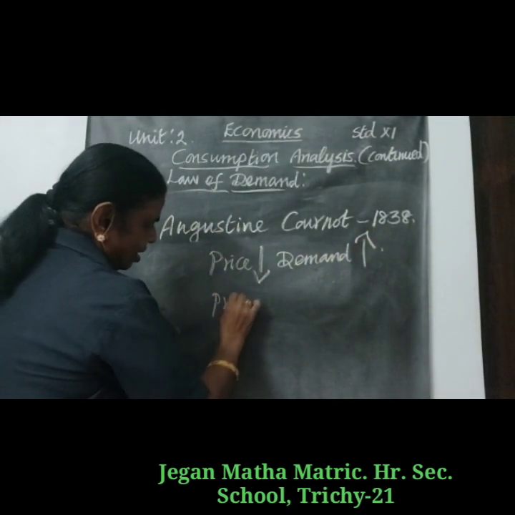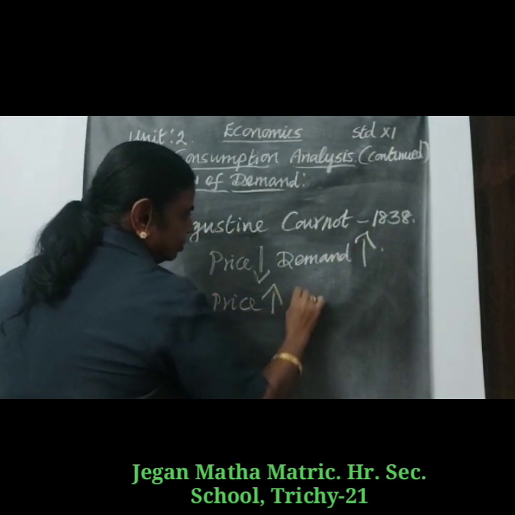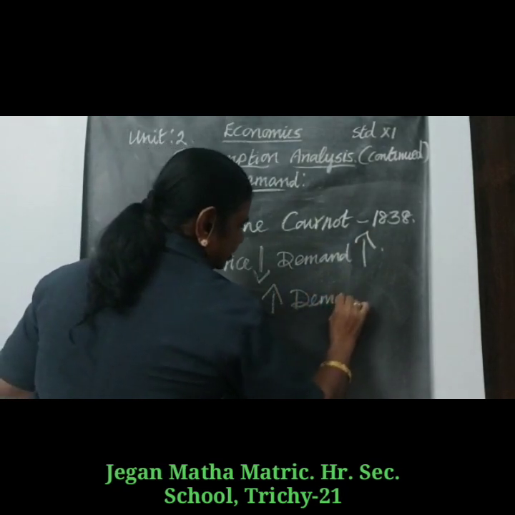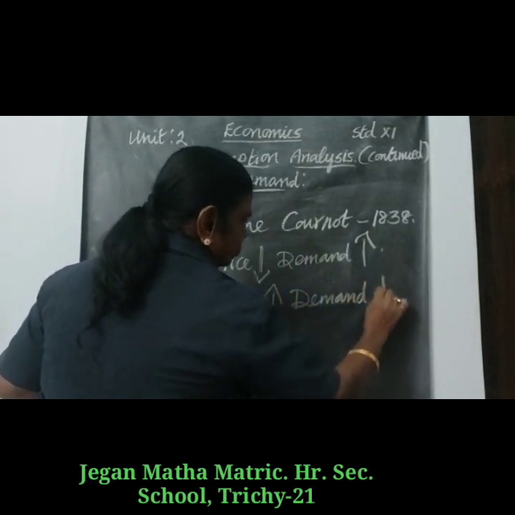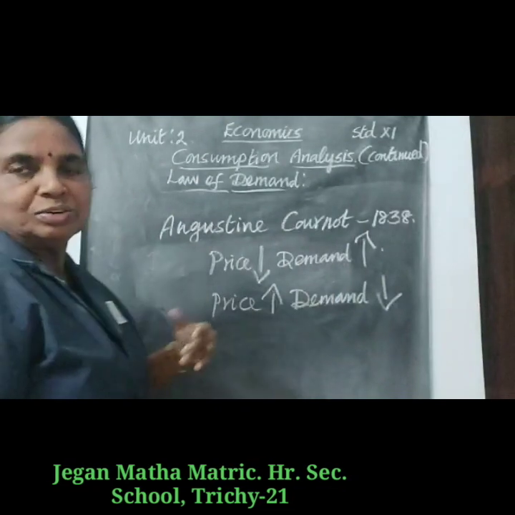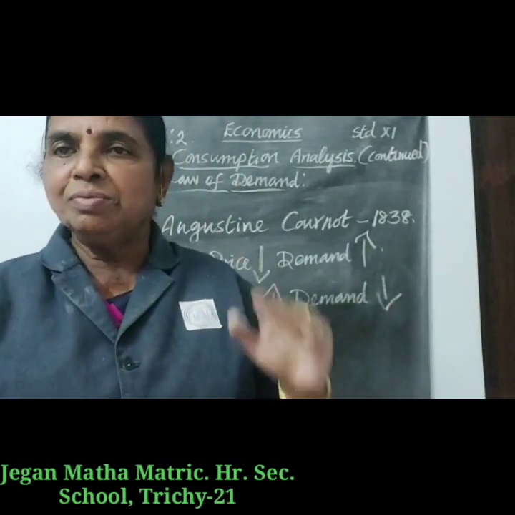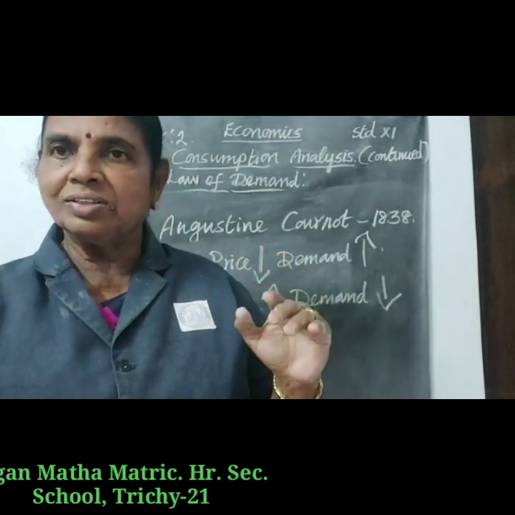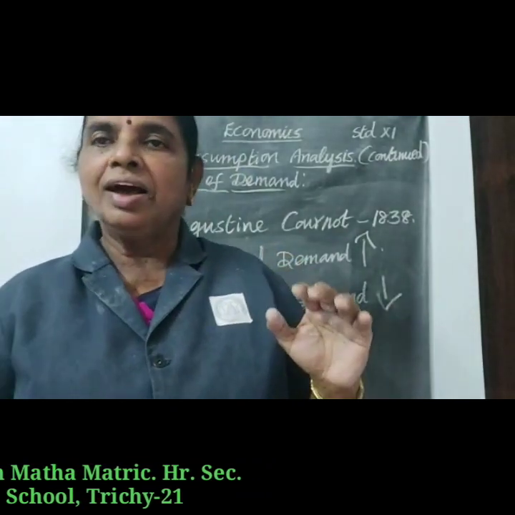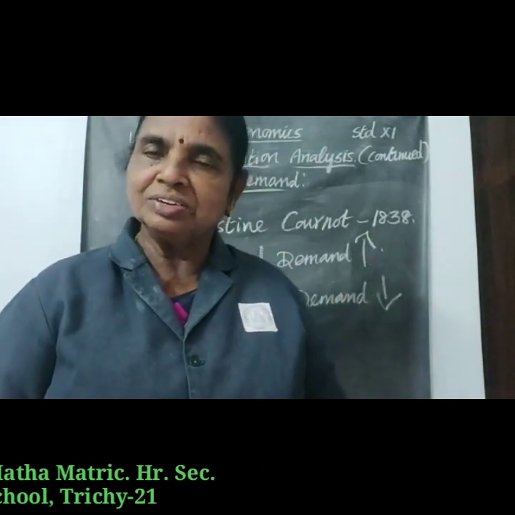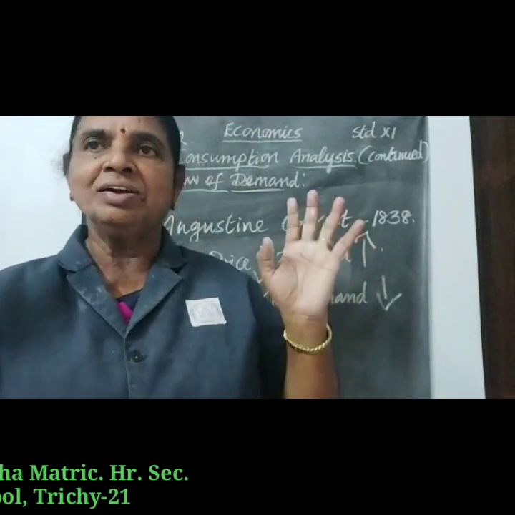When price is high, demand decreases. So an inverse proportion takes place. Demand increases when there is a fall in price, and demand diminishes when there is a rise in price.